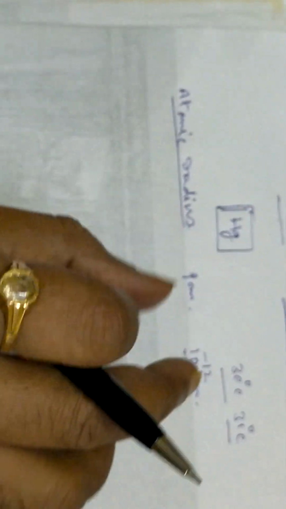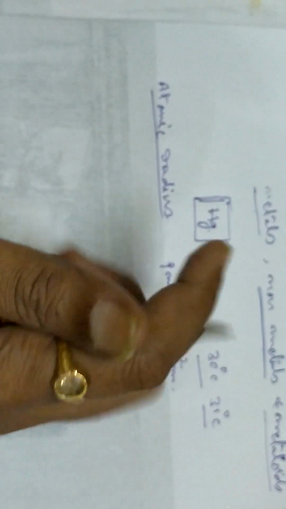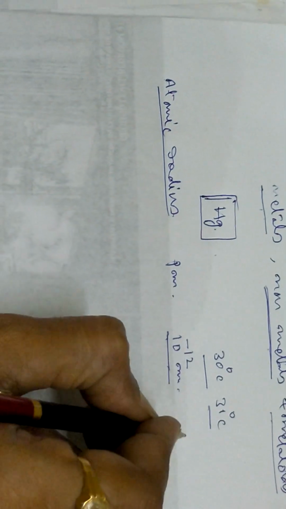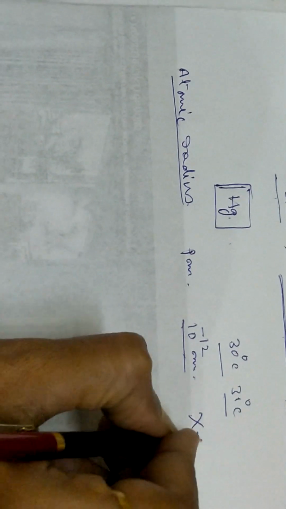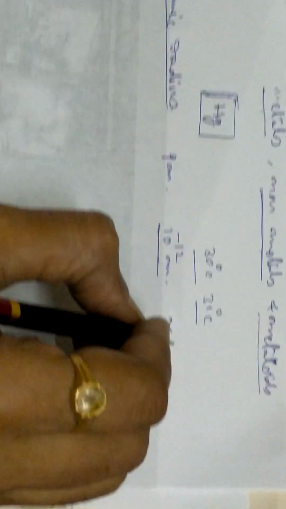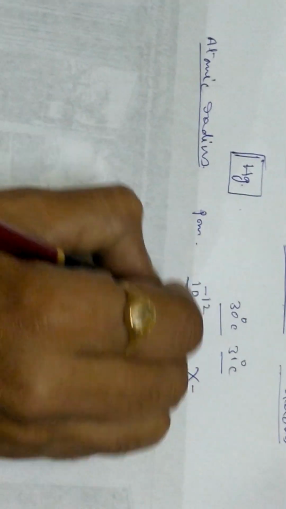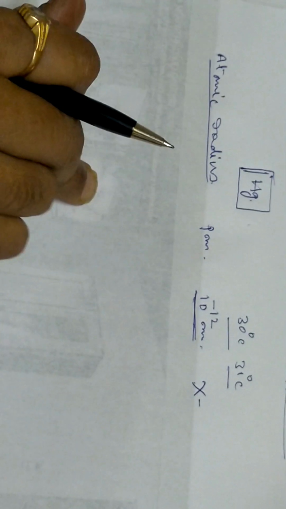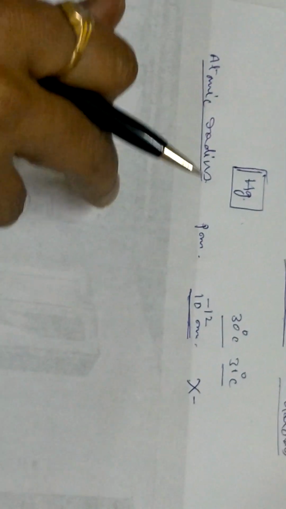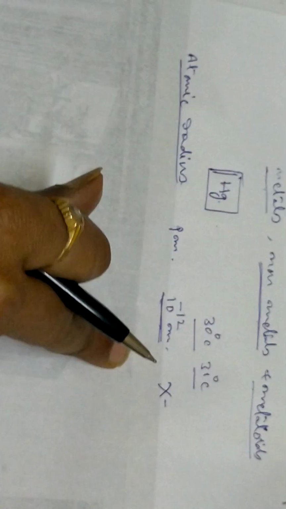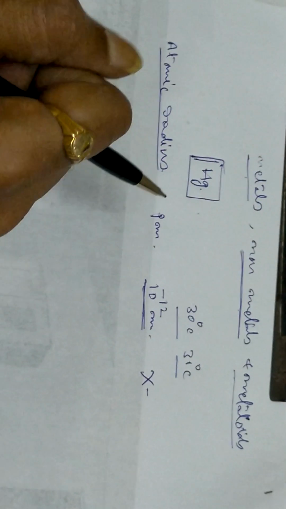For a diatomic molecule, this will normally be measured by X-ray diffraction. X-ray spectrometers will be used for measuring the atomic radius. X-ray methods, spectroscopic methods, X-ray diffraction methods, so many methods are there, but X-rays will normally be used for measuring atomic radius and all.